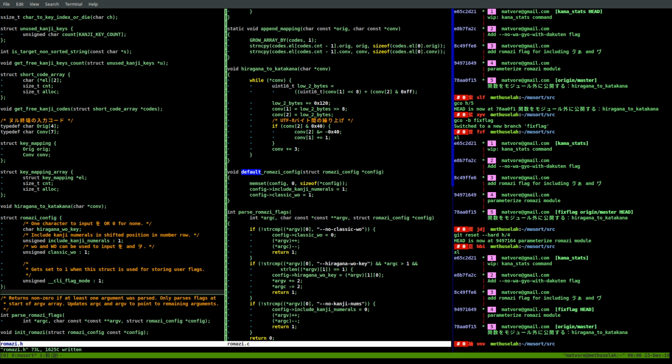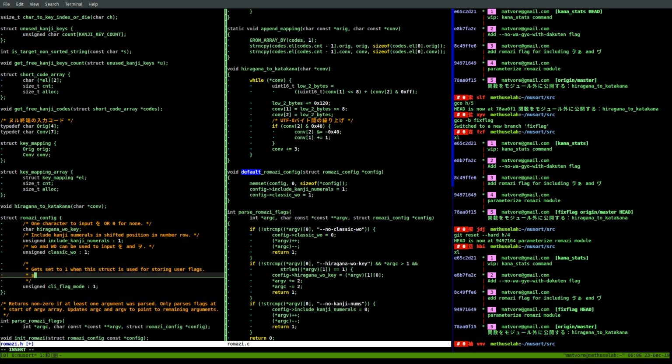Lots of code styles use that kind of approach. I think maybe we'll think of something later. Set internally by the Romaji module. I mean, we could have some kind of a weak map, but no, that doesn't work because this is a struct. Okay, so let's just keep it as it is for now.